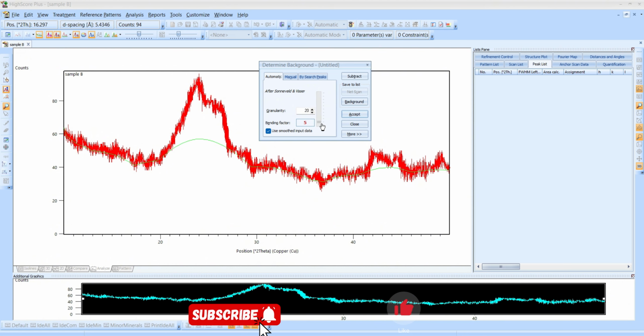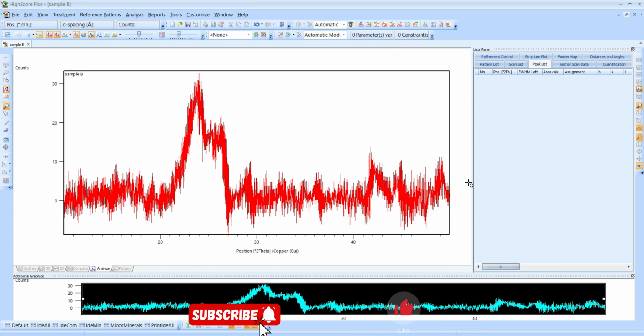Like this. And I think for this data, this baseline is very well suited, so subtract, and this will be our resultant XRD data, so replace it. So this is now our smooth and baseline corrected XRD graph.